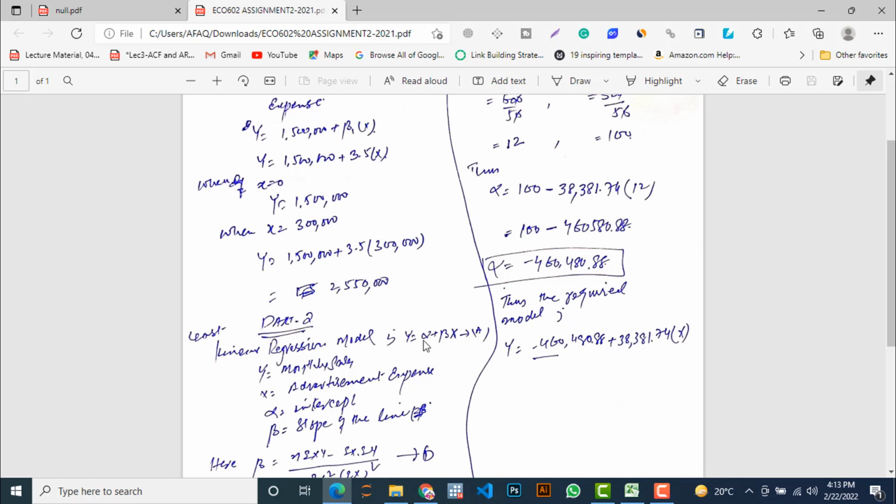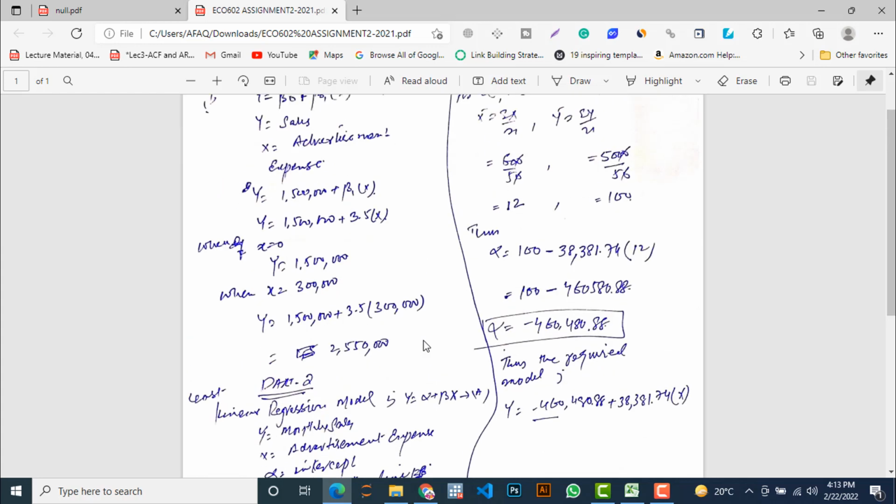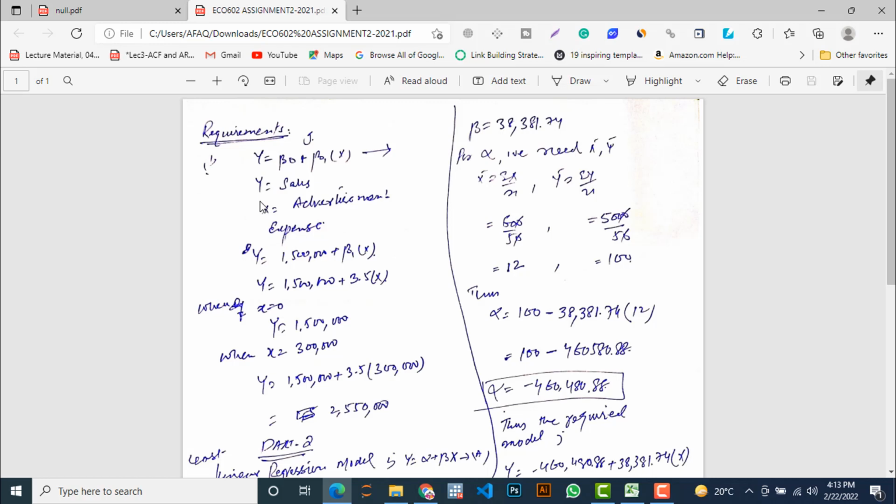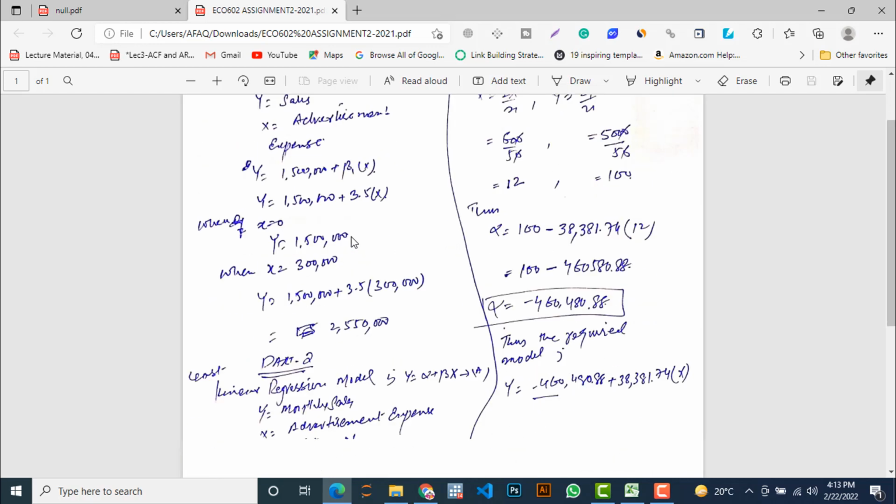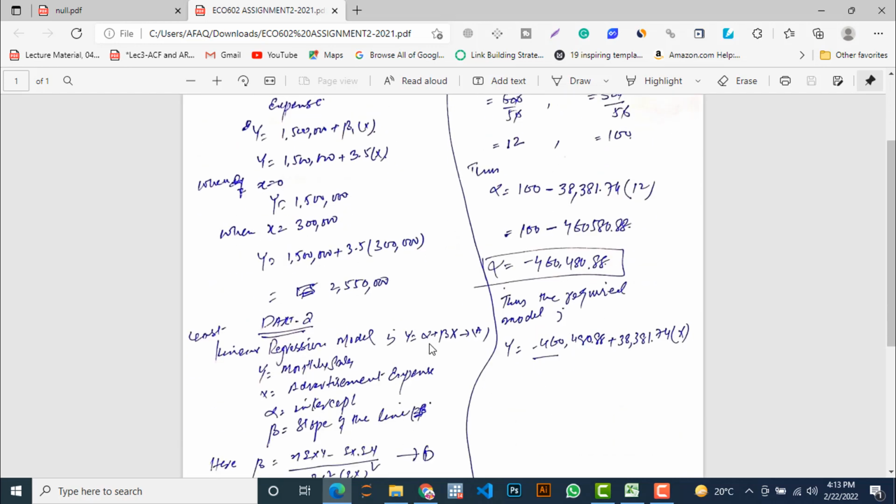Also the question is the same as we used in part 1. So here I use beta 1, there he used beta only, so you can replace beta naught with alpha and beta 1 with only beta, so there is no difference. Here you can also use beta naught.